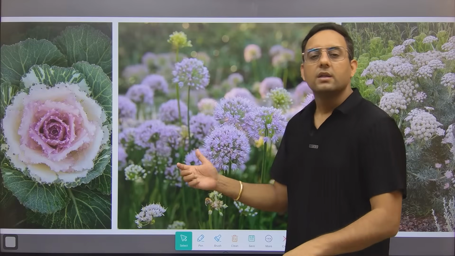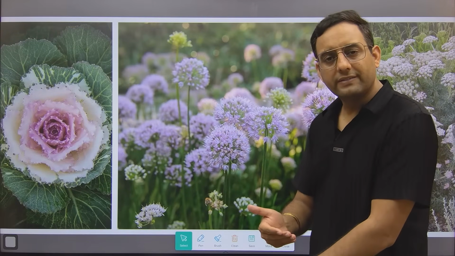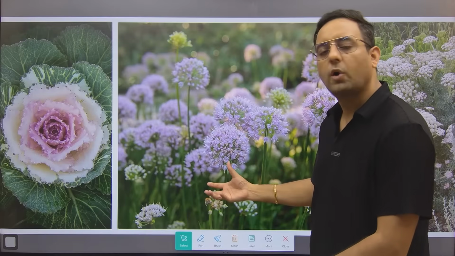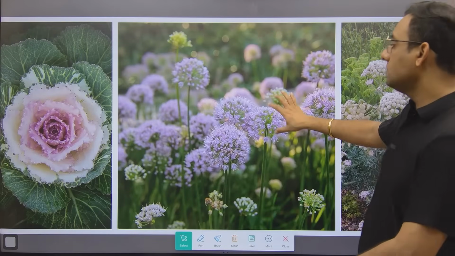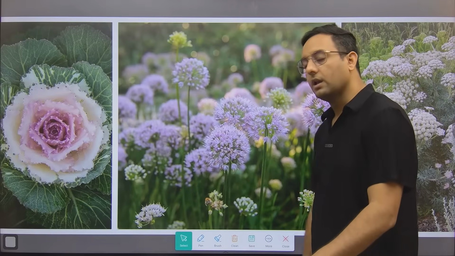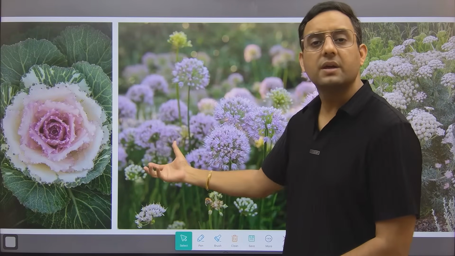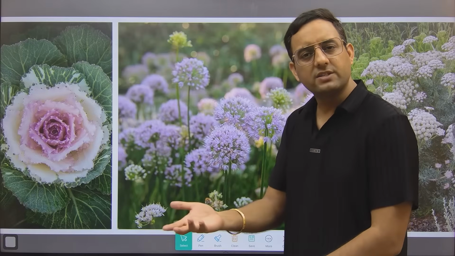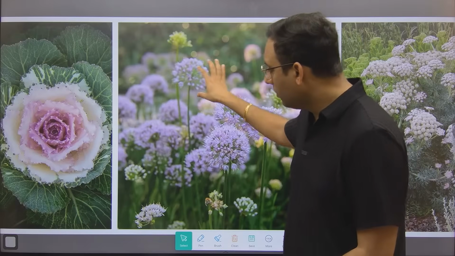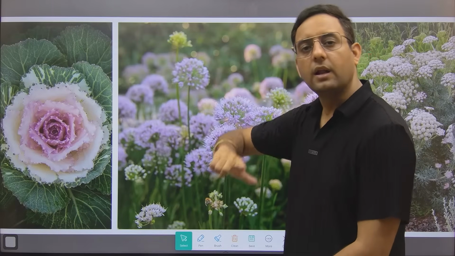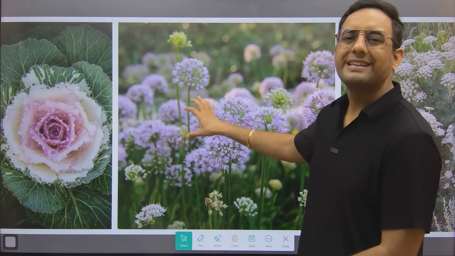The reason is this photo is taken from the second season, not from the first season. So mostly we see this crop in the first season only, but yes, you are able to recognize it. So this one is known as onion. This is the second phase, the second stage, the reproductive stage of onion. Generally we harvest the onion at the bulb stage only, at the vegetative stage only. This is why we do not see this kind of growth in the onion. But if you proceed further with the seed growth of the onion, you will see this kind of image.